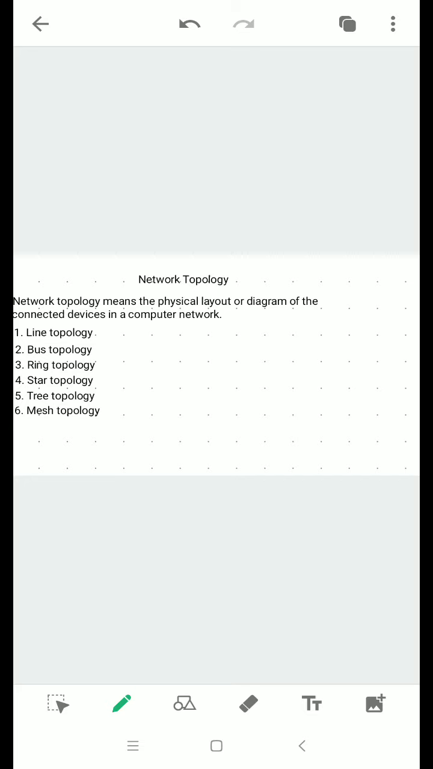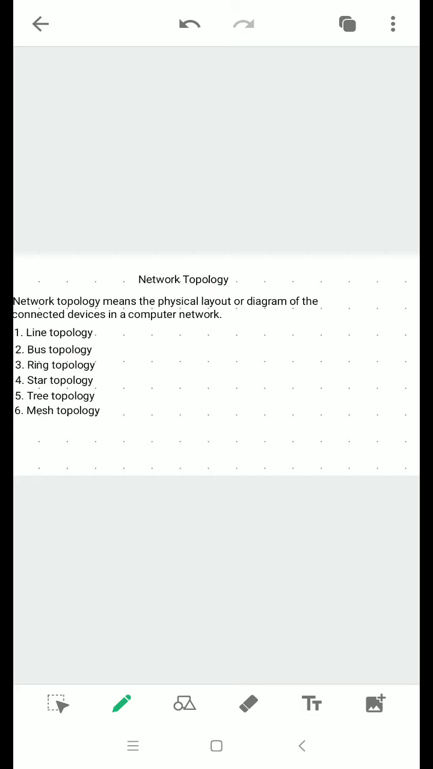Those are line topology, bus topology, ring topology, star topology, tree topology, and mesh topology. In the line topology, all the devices are connected to each other in a single line. In this type of topology, if the cable breaks somewhere in the middle, the whole network will break down.